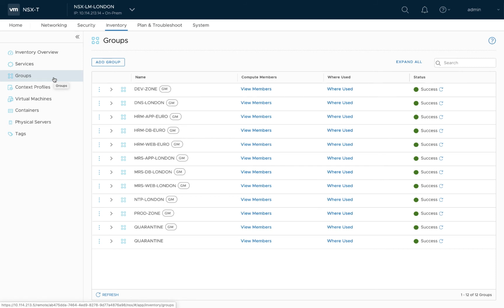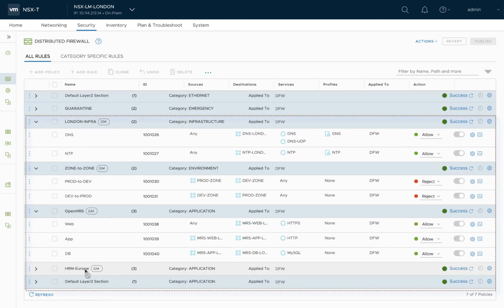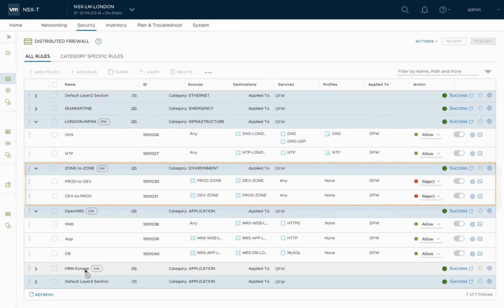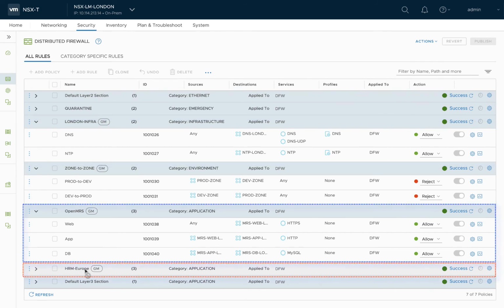London site has all the relevant groups created by the global manager based on the region. These global manager objects are identified by the label GM and they are read-only on the local manager. London site also got relevant policies from global manager based on what was applied to London location, Euro region, and globally. In this case, one infra policy, one environment policy, and two application policies got configured on the London local manager.